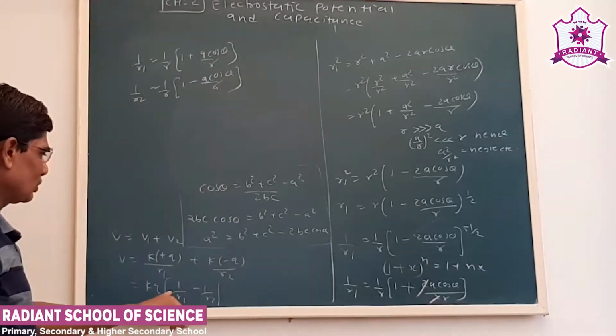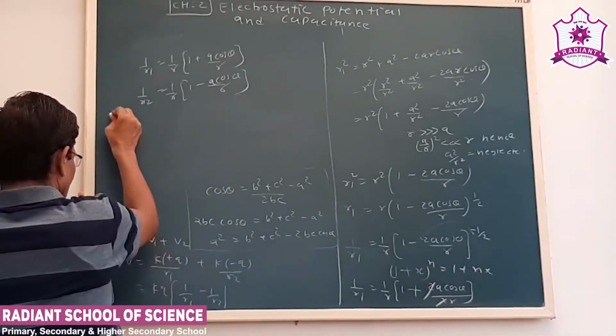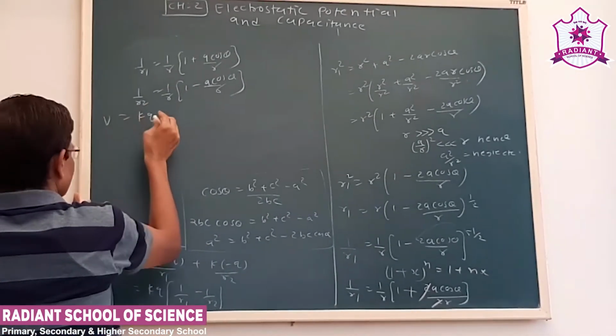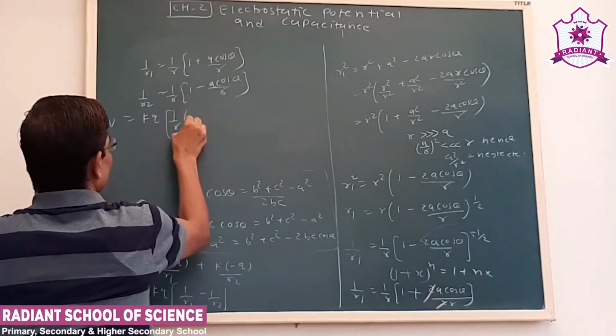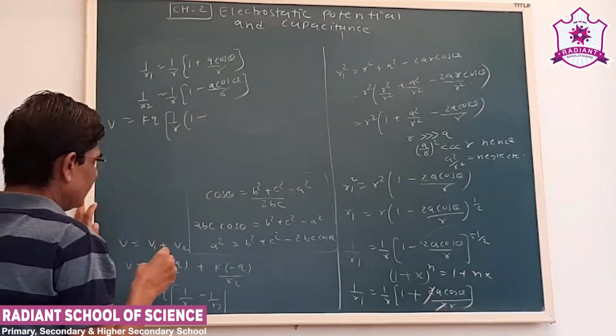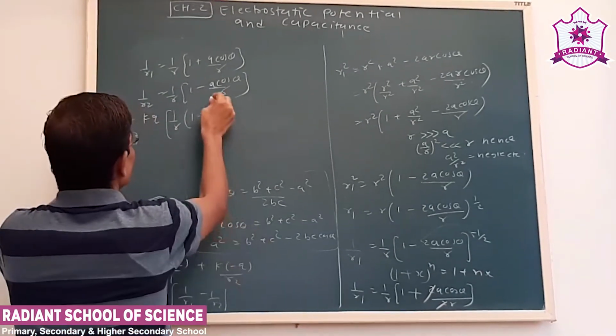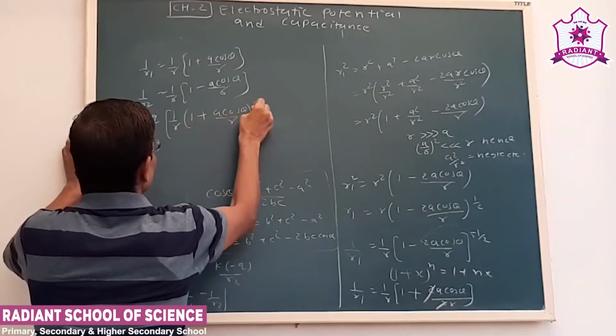Now we substitute the values of 1 upon r1 and 1 upon r2. So V is equal to kq times 1 upon r1 minus 1 upon r2, which is 1 upon r times 1 plus a cos theta upon r minus the second term.